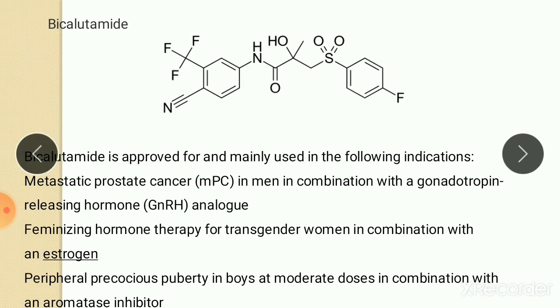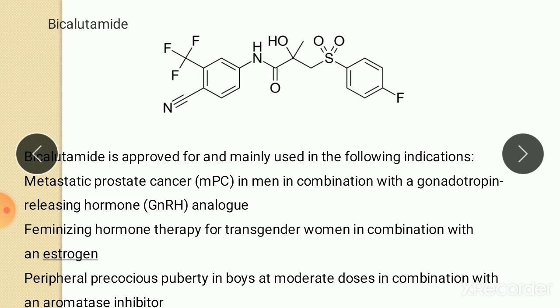In that, the first drug is bicalutamide. This is the structure of bicalutamide. It is approved for and mainly used in the following indications. It is used for metastatic prostate cancer in men in combination with a gonadotropin-releasing hormone analog. It is also used as a feminizing hormone therapy for transgender women in combination with estrogen.